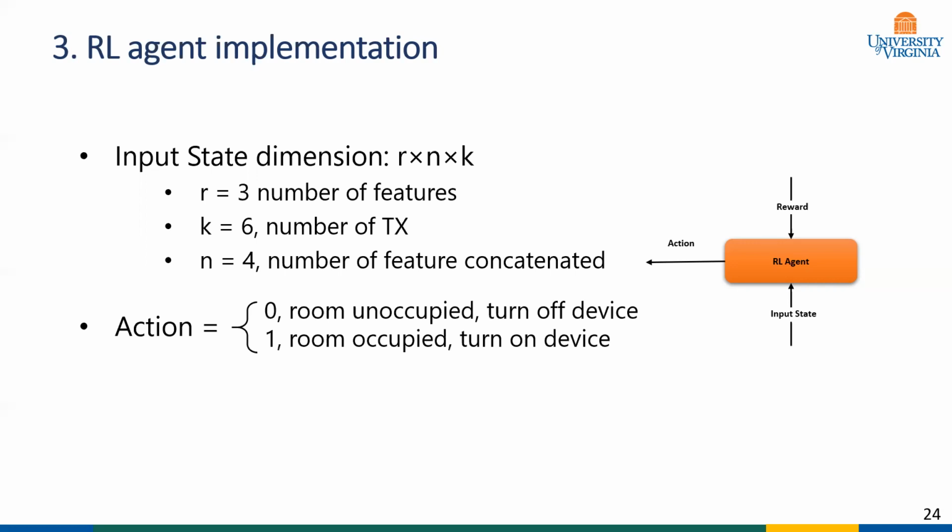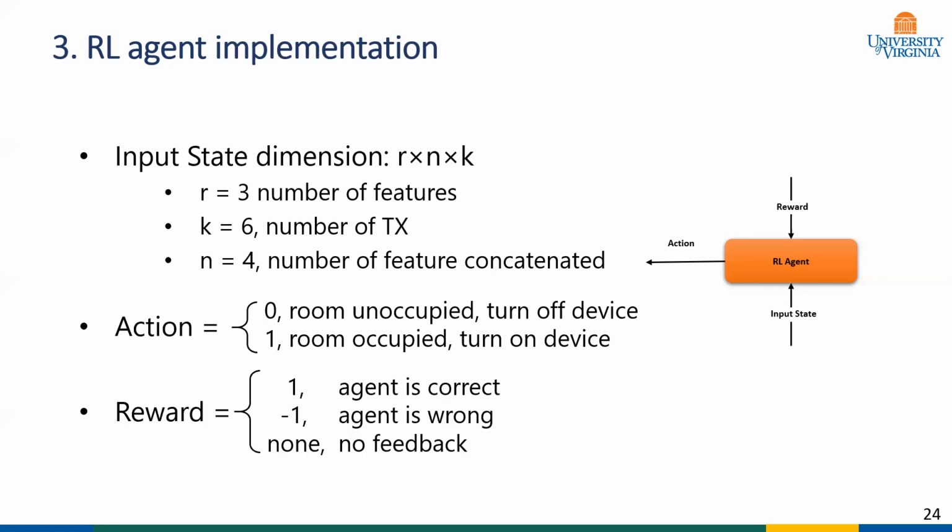The action space contains 2 types of action in our system. When the action is 0, it means the agent concluded that the room is unoccupied, and a control system attached to it can turn off the HVAC. When it is 1, the agent thinks the room is occupied. The reward function contains 3 types of output. First, when the agent and the feedback system agree on the occupancy of the room, it gets a positive 1 reward. However, when the feedback system says the agent is wrong, it gets a negative reward.